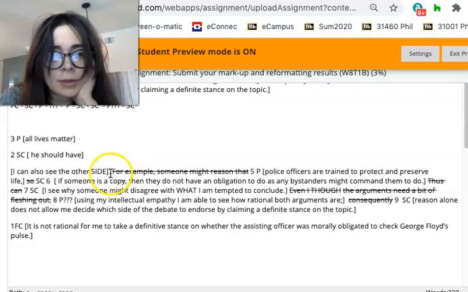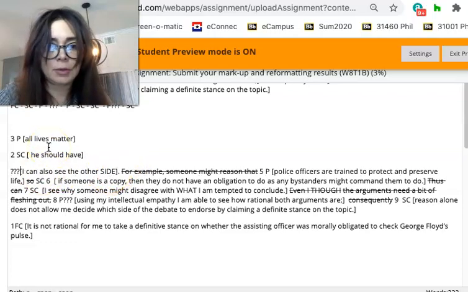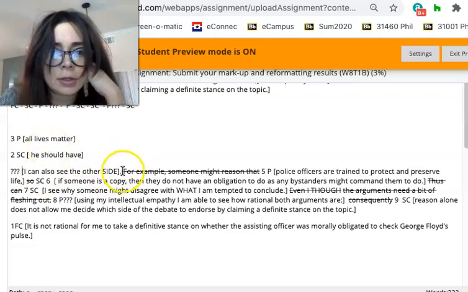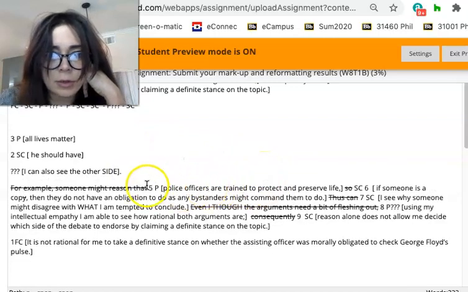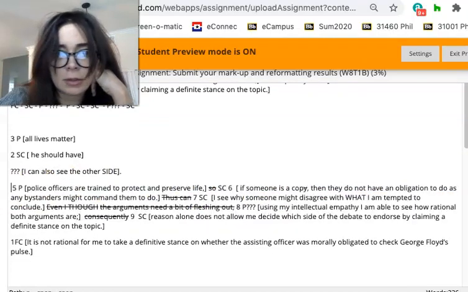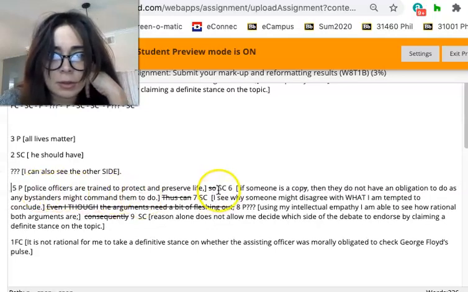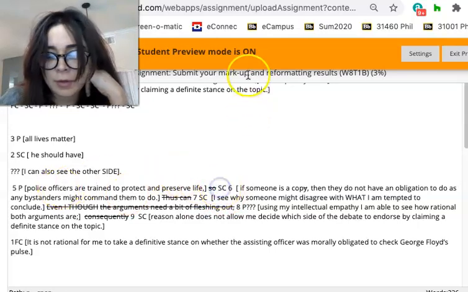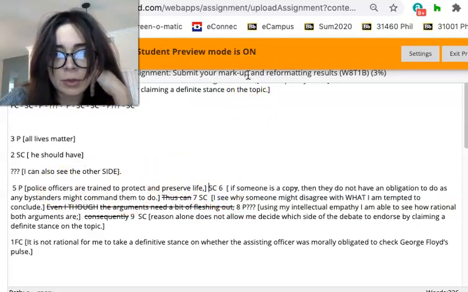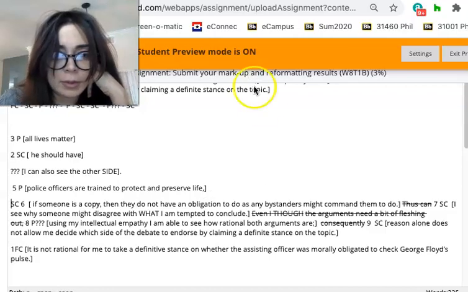I can also see the other side. Still not sure about that, so I'm going to put question marks. Keep the question marks there. I'm going to go ahead and get rid of that. Okay. I know that 5 is being given in direct support for S6, so I definitely want to have its subconclusion directly below.